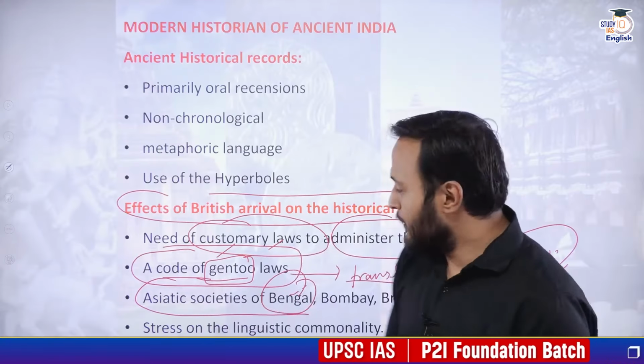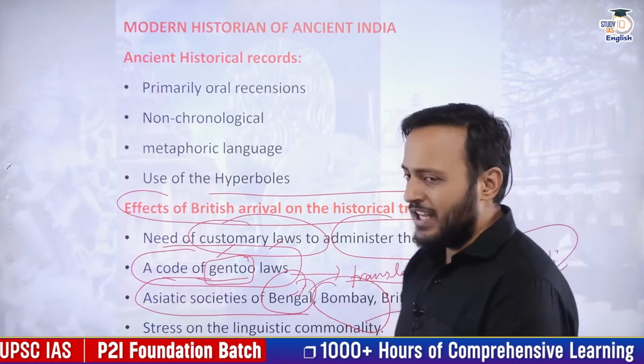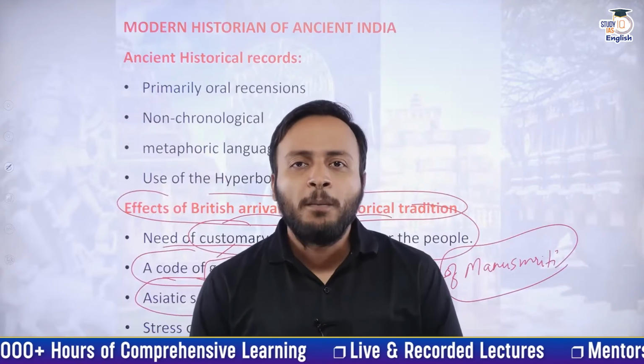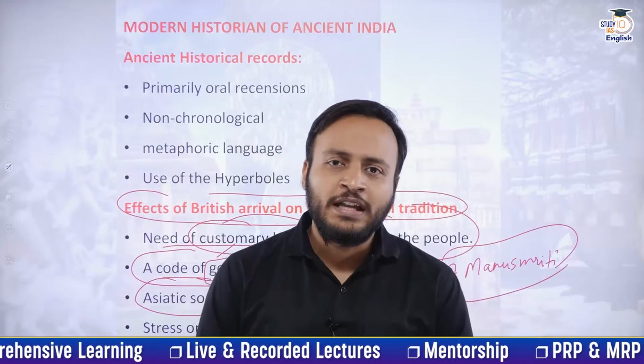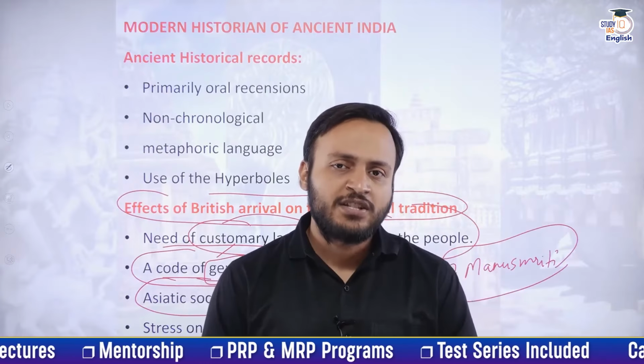Okay. Now, if we talk about other Asiatic societies, not just in Bengal, but also in Bombay and later on in Britain as well, in London, Asiatic societies were established.